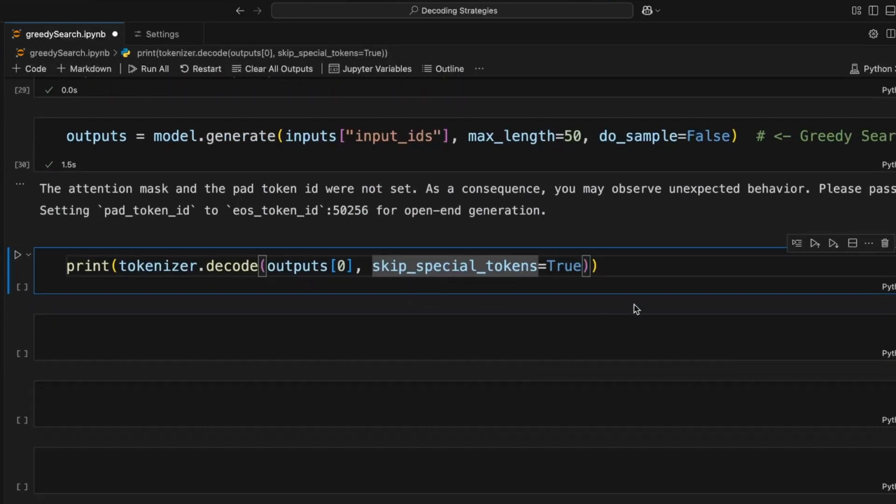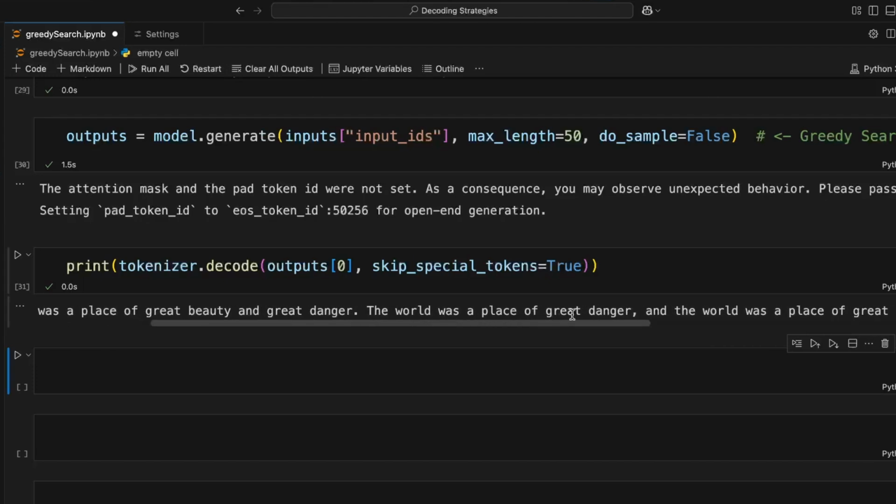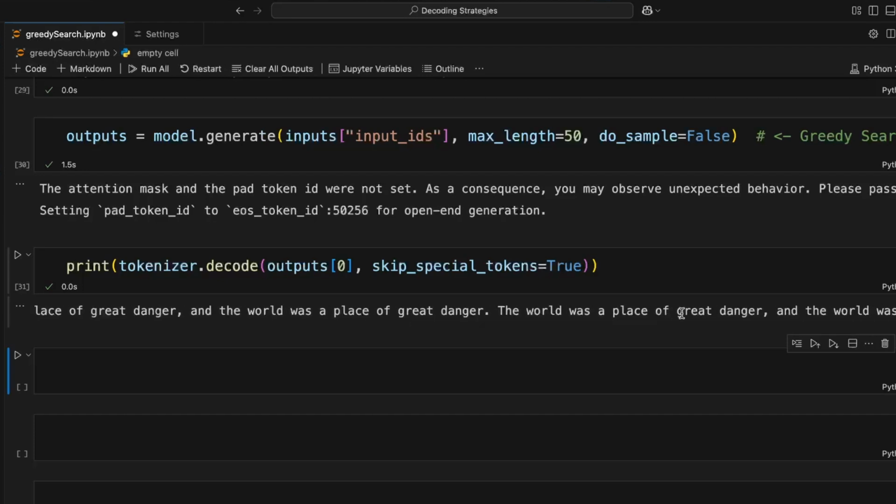Let's run this, and it's run. Let's see the output. "Once upon a time", this was our prompt. The world was a great place of great beauty and great danger. The world was a place of great danger, and the world was a place of great danger. So it's getting repetitive after a while.